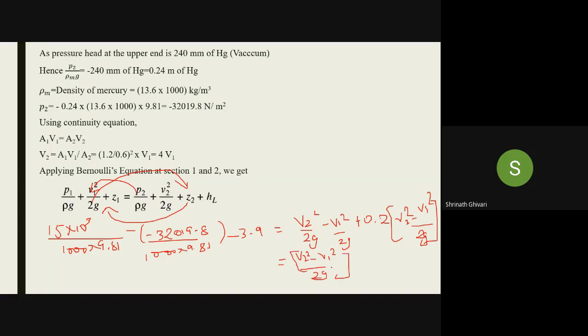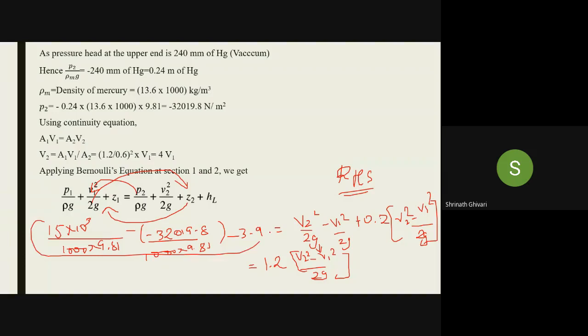See, if I do like this, it will be like this, right? So here it will be 1 plus 0.2. So at this end, I am getting an equation: 1.2 times V2 square minus V1 square by 2G on the right hand side. When you get this, you substitute.